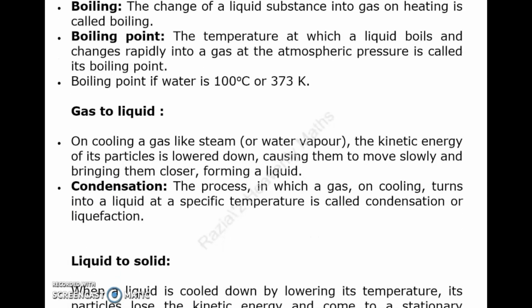Gas to liquid. On cooling a gas like steam, the kinetic energy of its particles is lowered, causing them to move slowly and bringing them closer, forming a liquid. Condensation. The process in which a gas on cooling turns into a liquid at a specific temperature is called condensation or liquefaction.